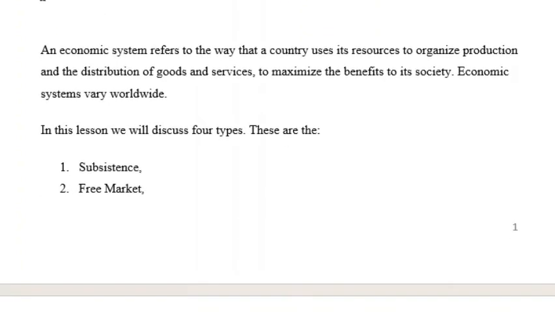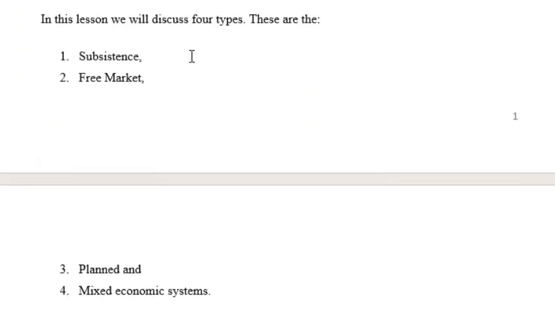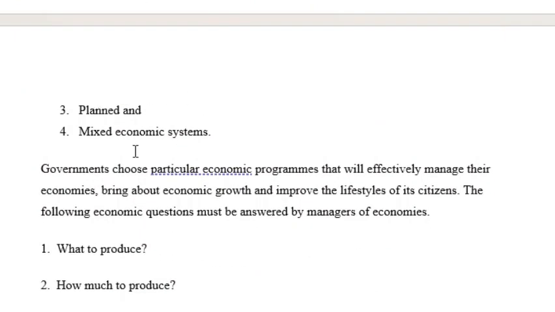Let's take a look at the different economical systems in an economy. An economical system refers to the way that a country uses its resources, organizes production, and distributes goods and services to maximize the benefits to its society. Economic systems vary worldwide, so for this lesson, we'll be focusing on the major types of economical system. We have subsistence, free market, planned, and mixed economical systems.